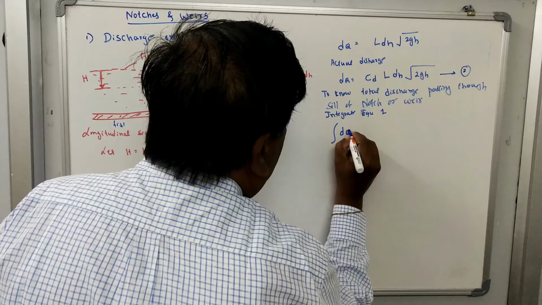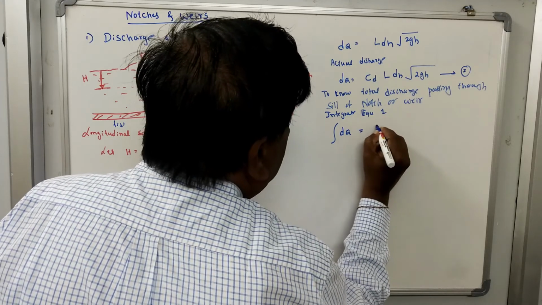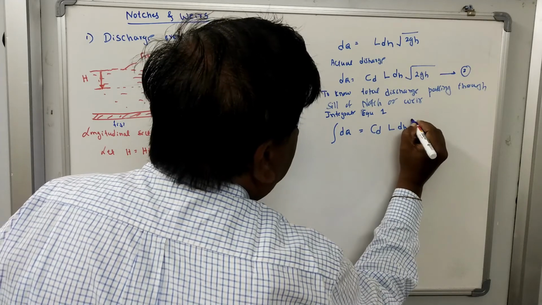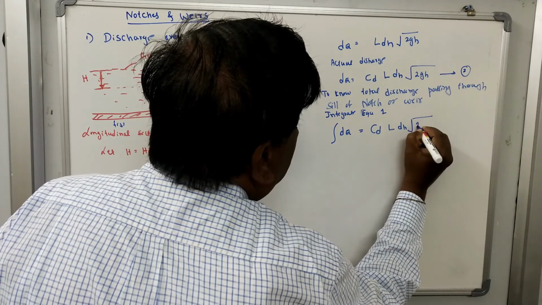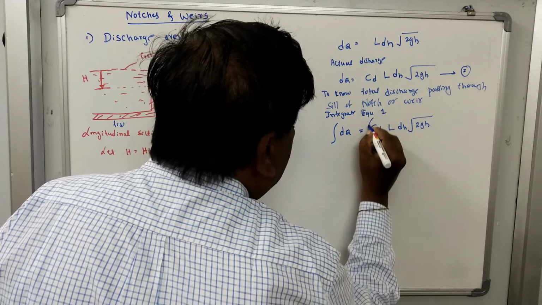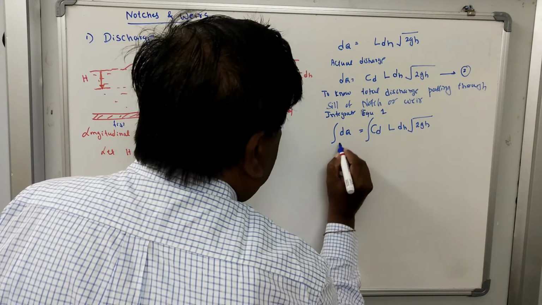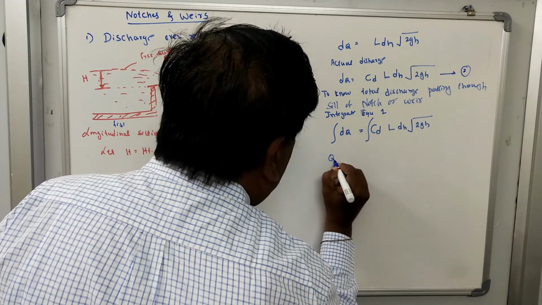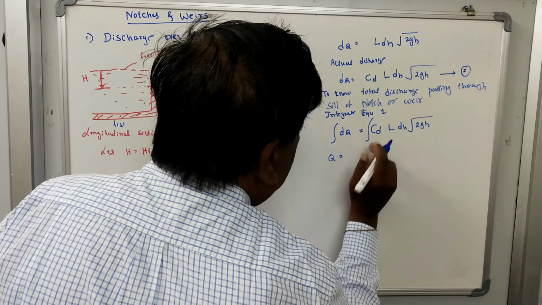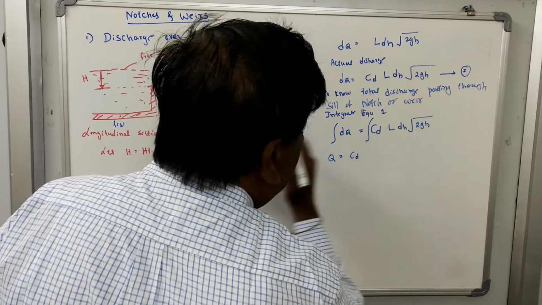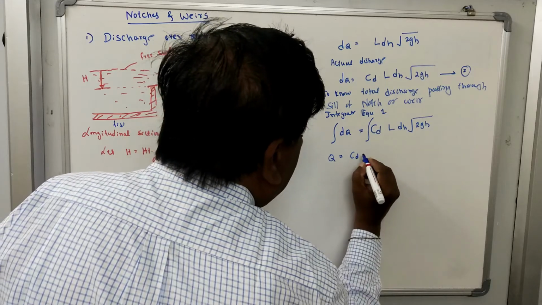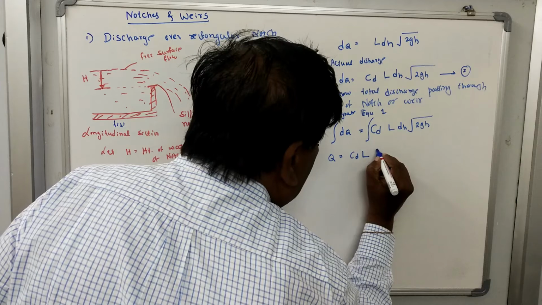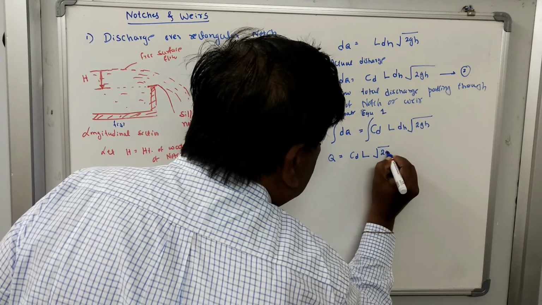dq is equal to Cd L dh square root of 2gh, and we integrate this. The integration of dq from 0 to Q is Q. Cd is a constant, so you take it out of the integral sign. L is also constant, the length of the rectangular notch. Square root of 2g is also constant.